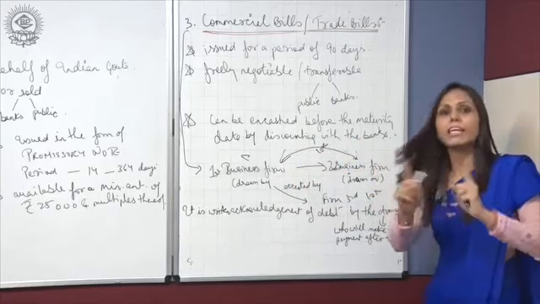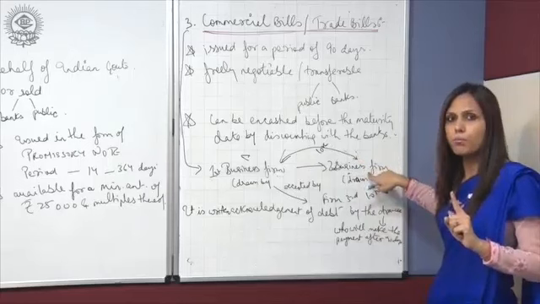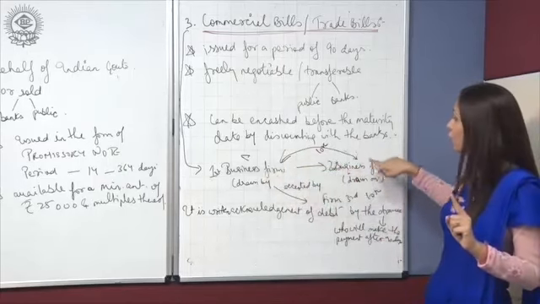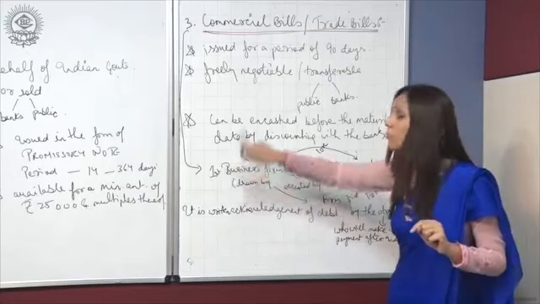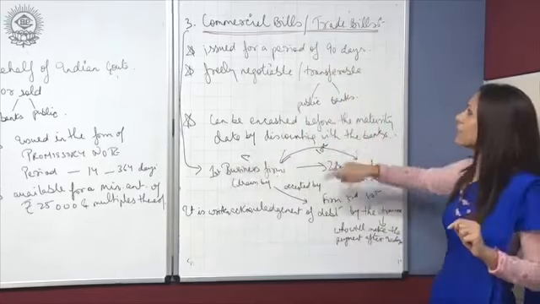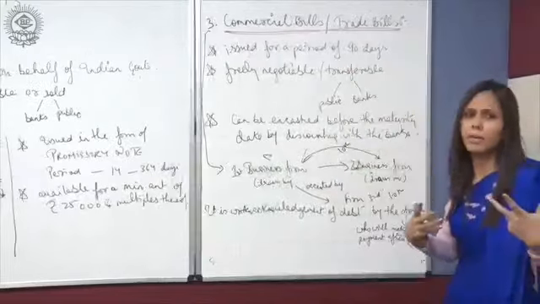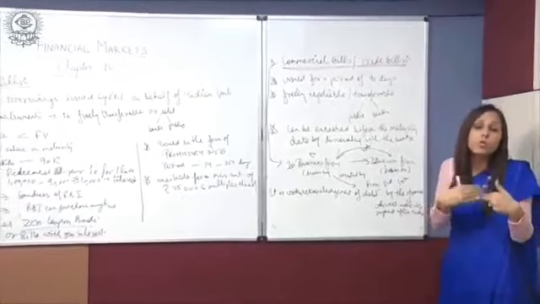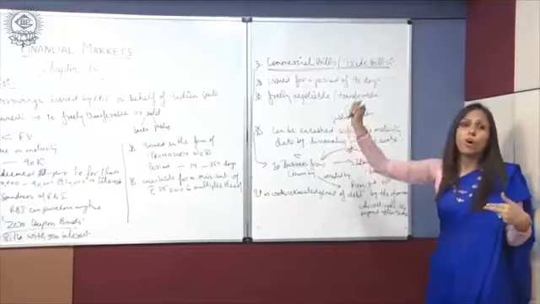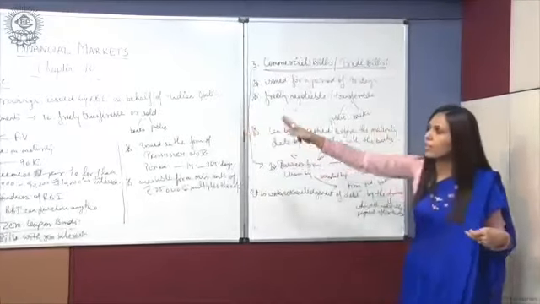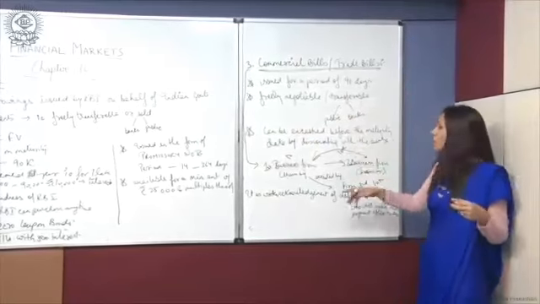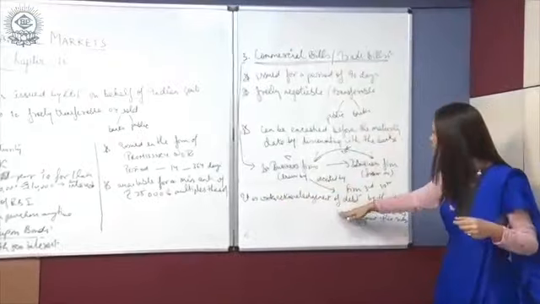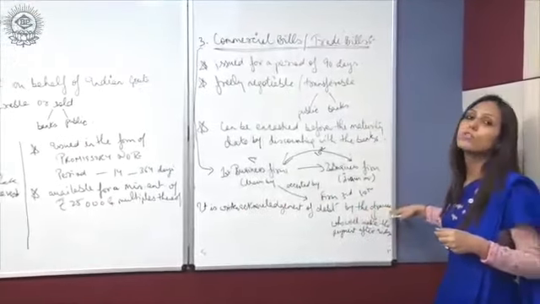Fine. So indirectly, this firm B is actually not paying to firm A, but it is paying to firm C on behalf of firm A, right? So that's why it is called a trade bill, exchange of goods and services, or a bill of exchange, which is being used for the exchange of credit purchase or for the sale of any kind of good. Fine. It is also known as the written acknowledgement of debt by the drawee.